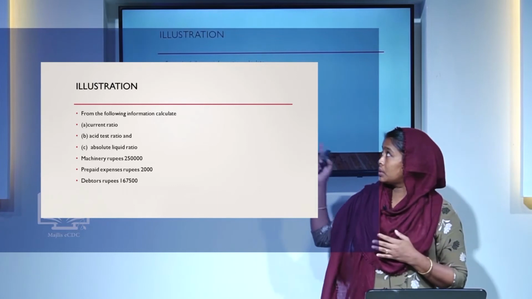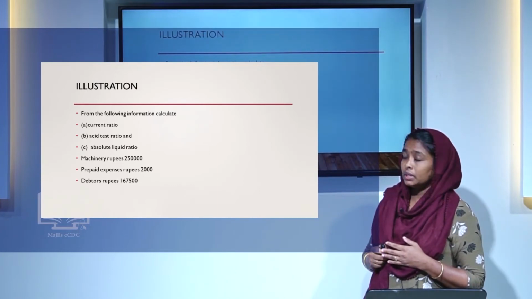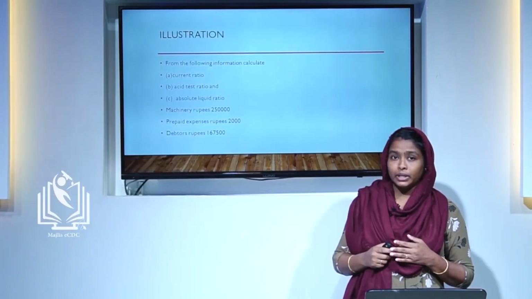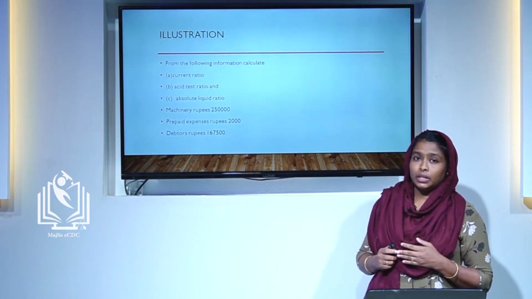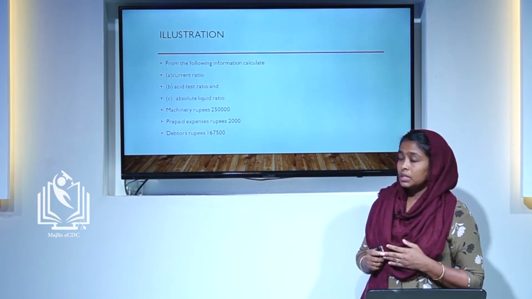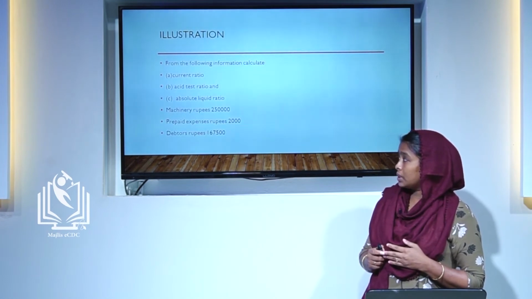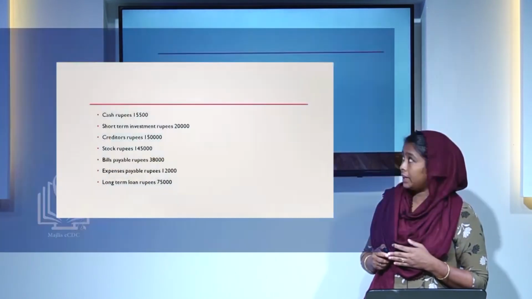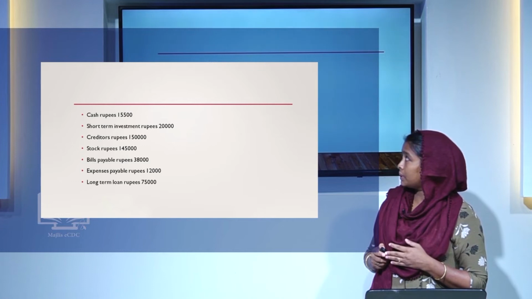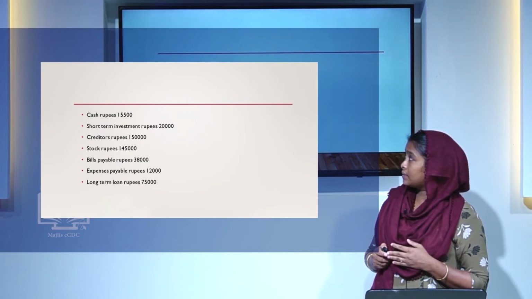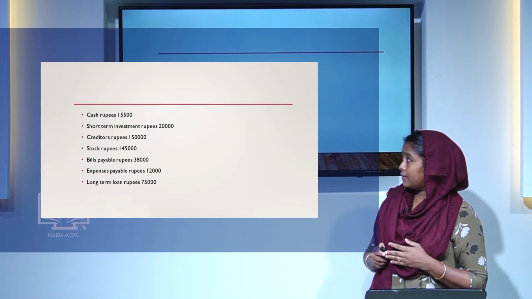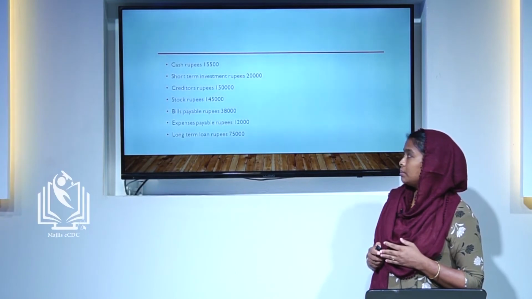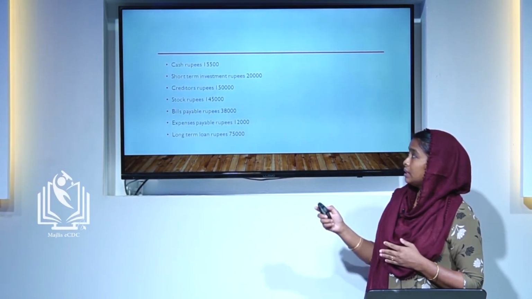Then we are going to one illustration. From the following information, calculate the current ratio, acid test ratio and absolute liquid ratio. The information: machinery rupees 2,50,000, prepaid expenses rupees 2,000, debtors rupees 1,67,500, cash rupees 15,500, short term investment rupees 20,000, creditors rupees 1,50,000, stock 1,45,000, bills payable 38,000, expense payable 12,000, long term loan 75,000. These are the information.